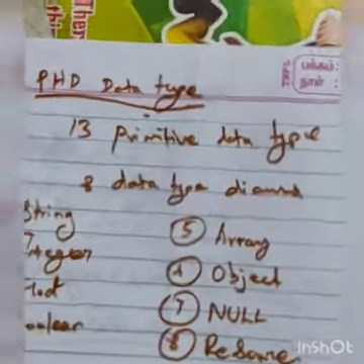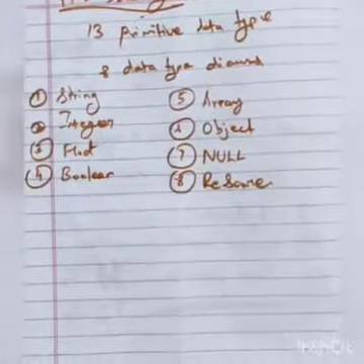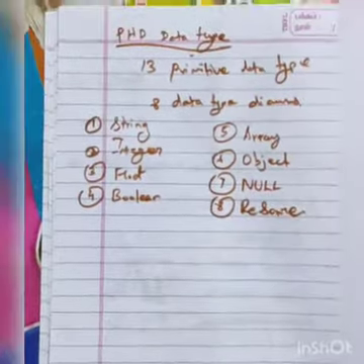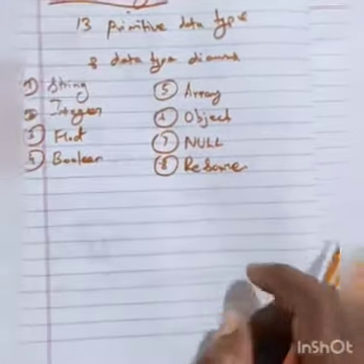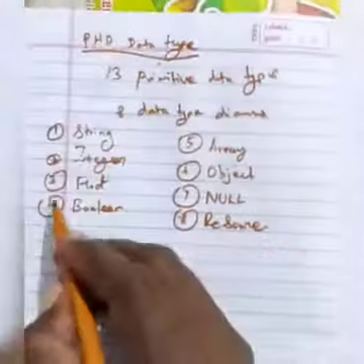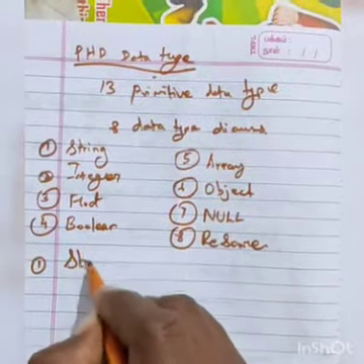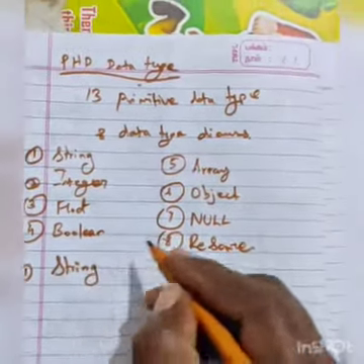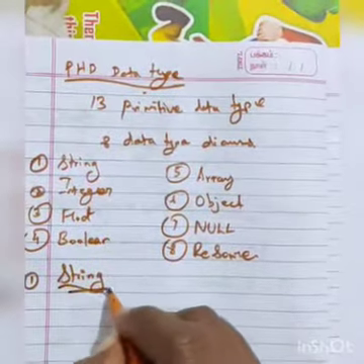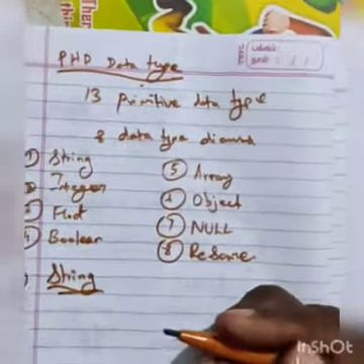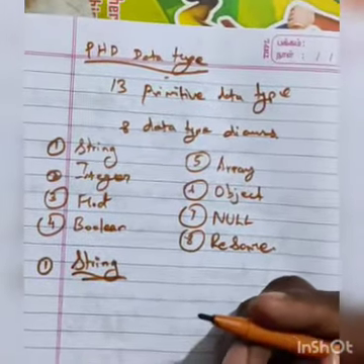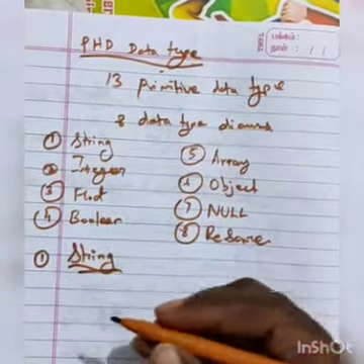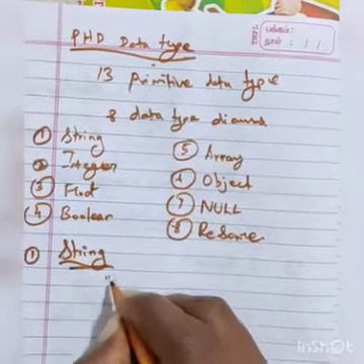I will teach you each and every data type, so listen carefully. A string is a collection of letters or characters. It is included in double quotation or single quotation marks.